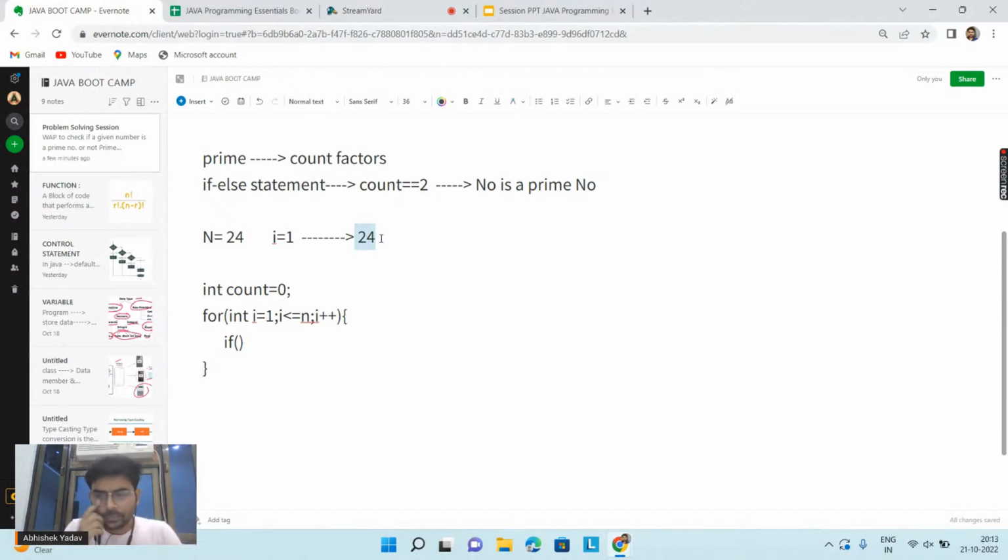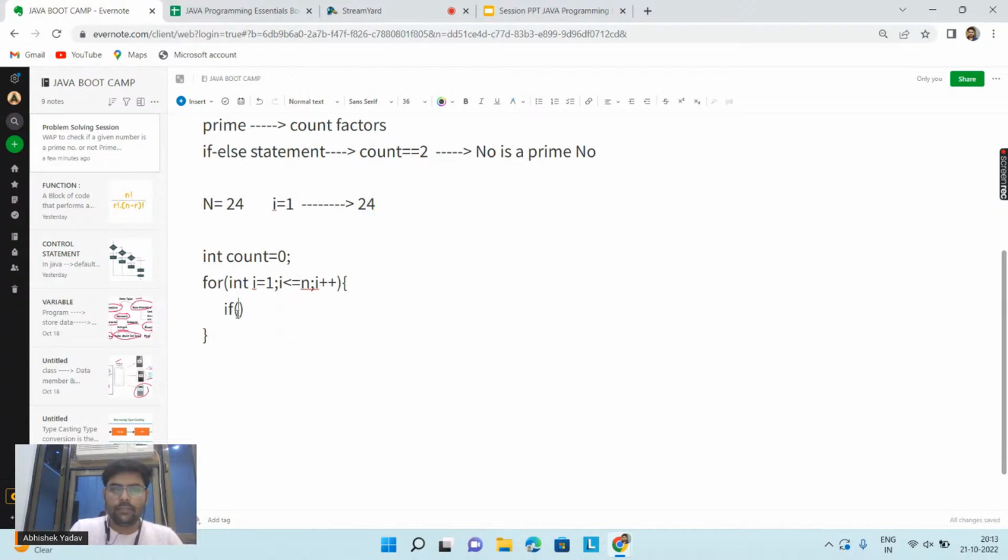Okay, so after that, in order to check whether i is a factor of n or not, I have to use a modulo operator because modulo gives me the remainder here, right? So here I will write the condition: if n modulo i is equal to 0, that means i is a factor of n, and I will increase the count. I will say I found one factor.